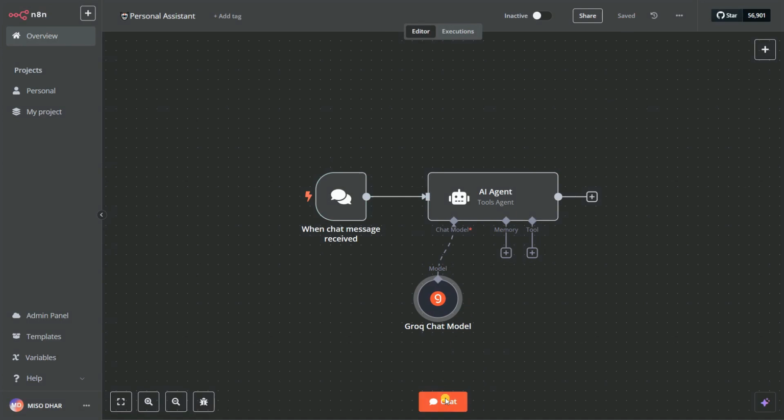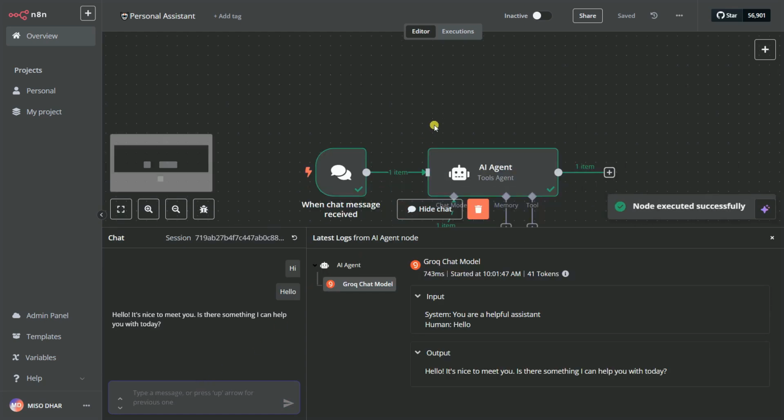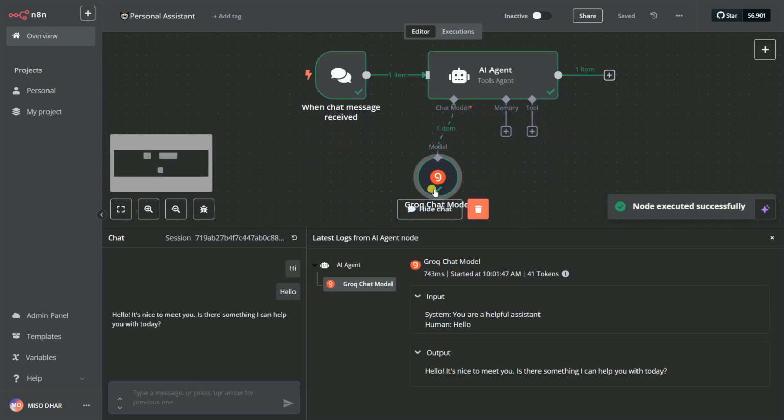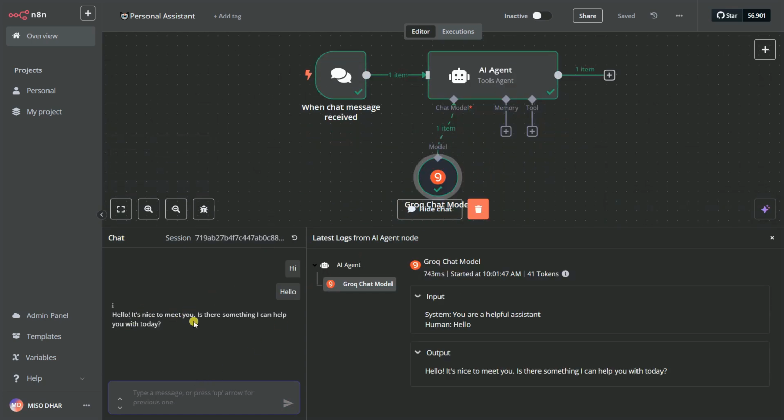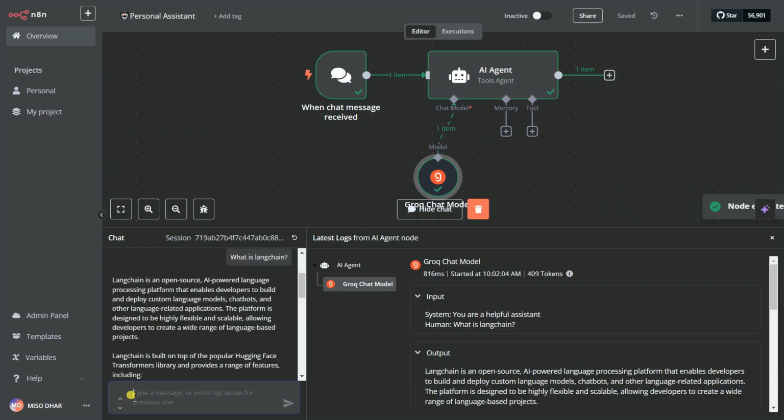So I'm going to click on here to chat, and I can chat in here. Let's say hello, and click on save. Now you can see here one thing, it will execute this node. You can see hello, it's nice to meet you, is there something I can help you with today? So let's say what is langchain. So you can see it will give me the answer. It will take an answer from this Groq Cloud chat model, and it will give me the answer.